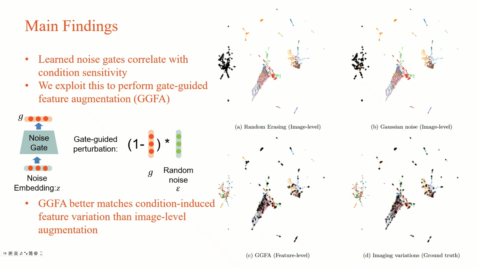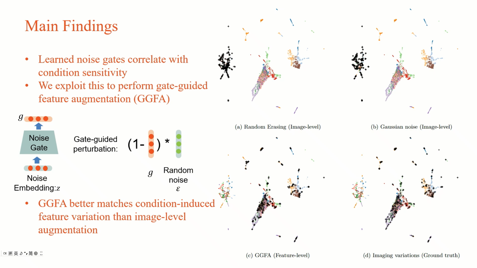We find that the learned noisy gates correlate with how sensitive different feature dimensions are to imaging conditions. This suggests that the adapter identifies condition-sensitive directions in the pre-trained feature space. We leverage this observation to design gate-guided feature-level augmentation, where the learned gates indicate how features should vary under different imaging conditions. This behavior is reflected in the visualization on the right.